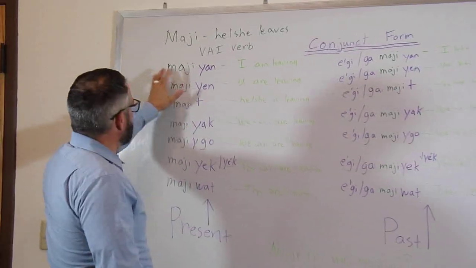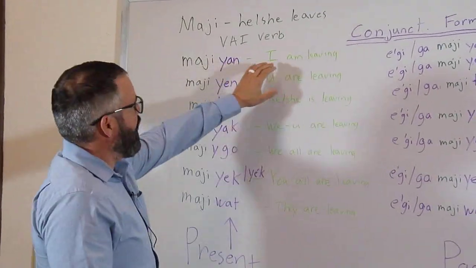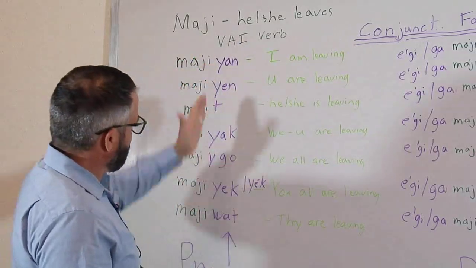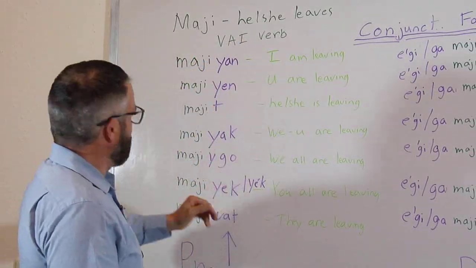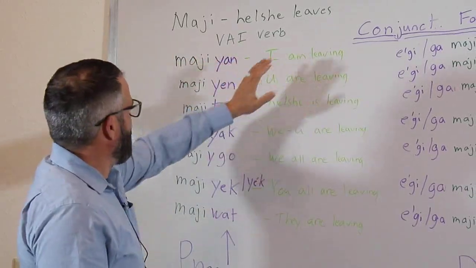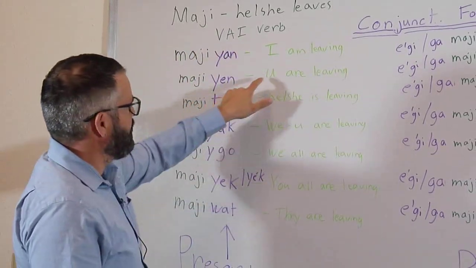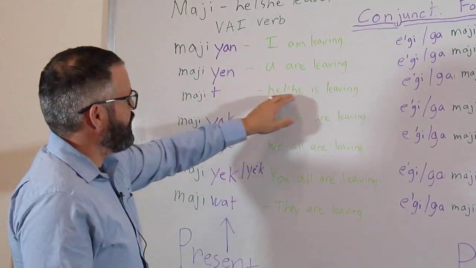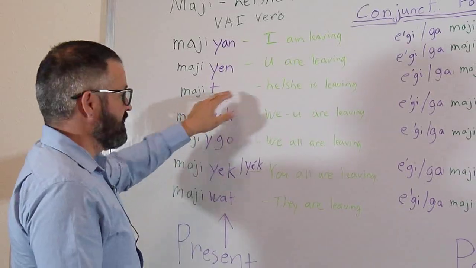So, maji yan, this is the present tense. I am leaving. The yan is the I. Now, on these, all the information is back here on the back end of the verb, at least for who the person is. Maji yan, I'm leaving. Maji yin, you are leaving. The you is the yin. Majit, he or she is leaving. The T is the he or she.